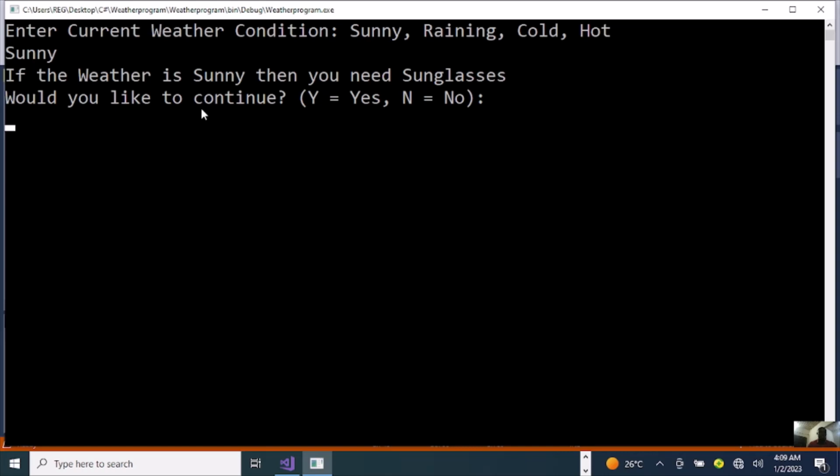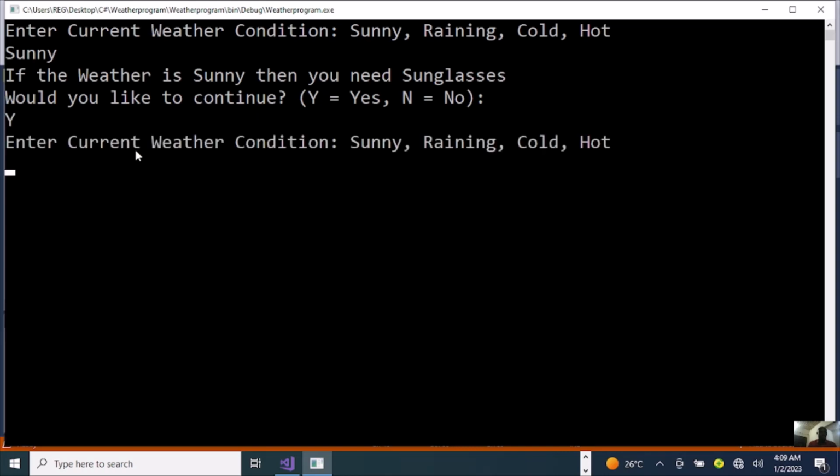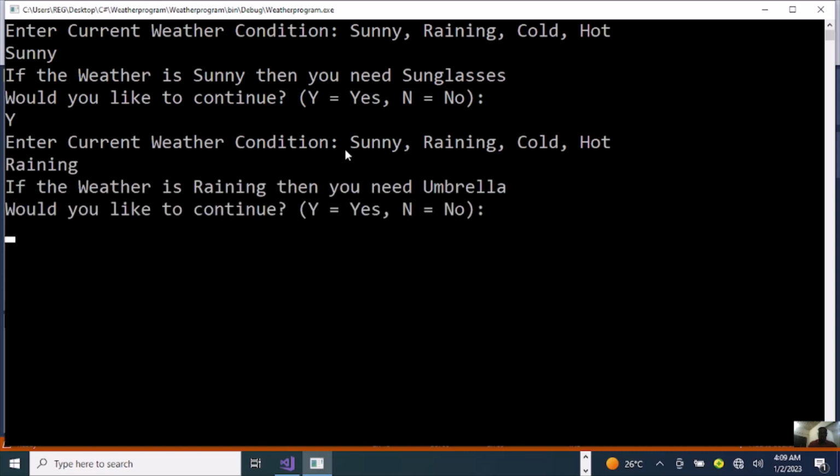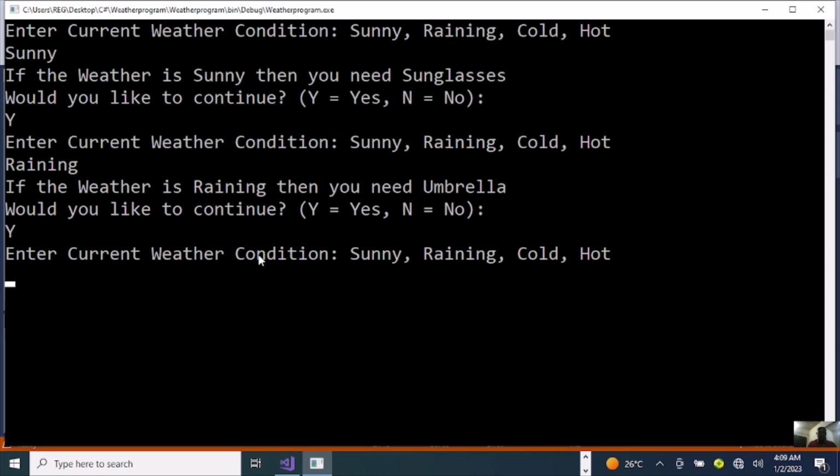Would you like to continue? Yes. Enter current weather condition. There is raining. Enter. If the weather is raining, then you need umbrella. Would you like to continue? Yes.